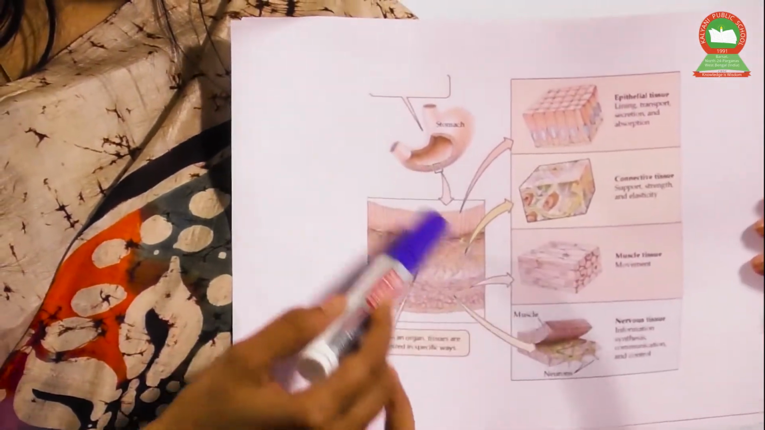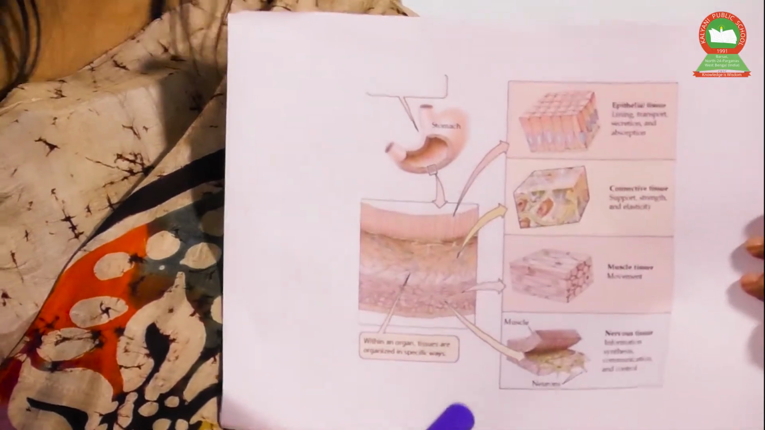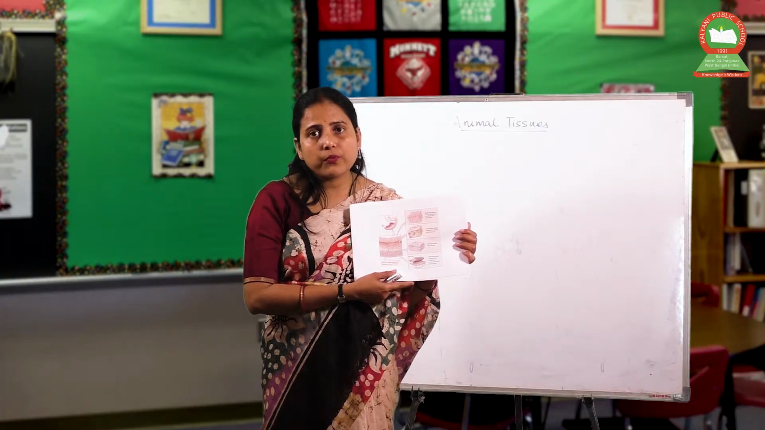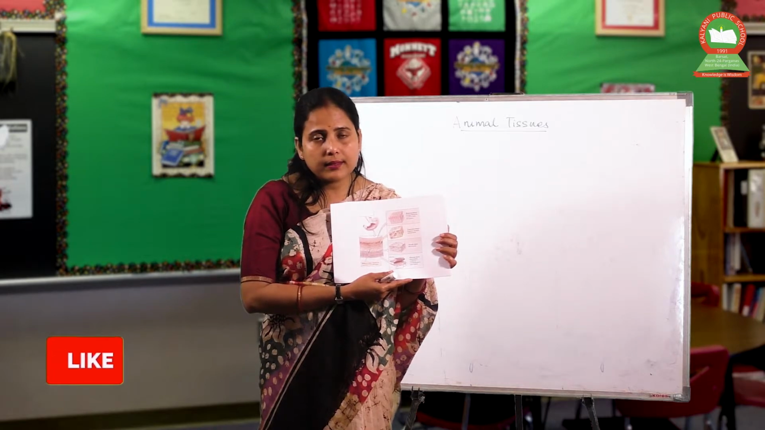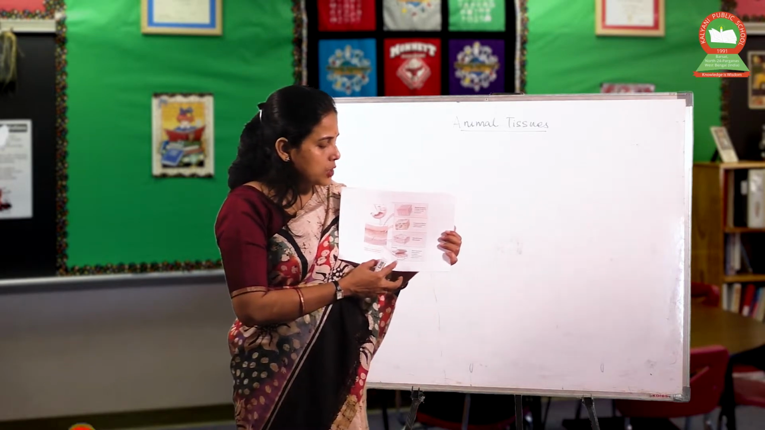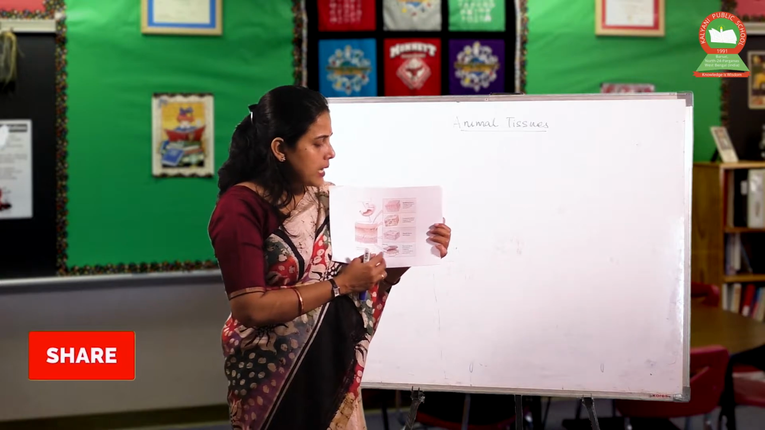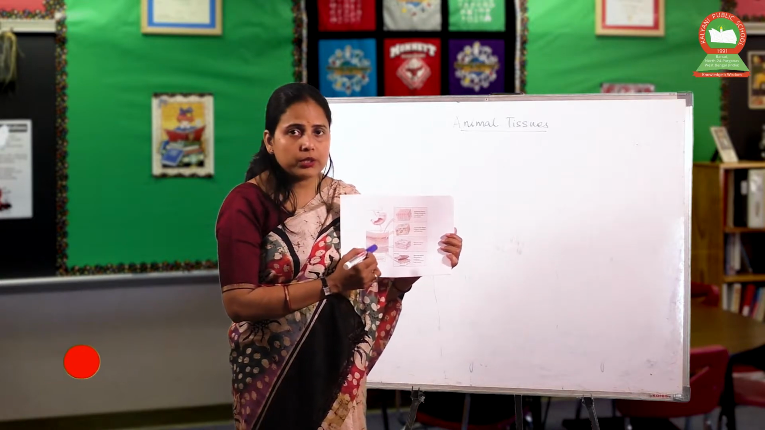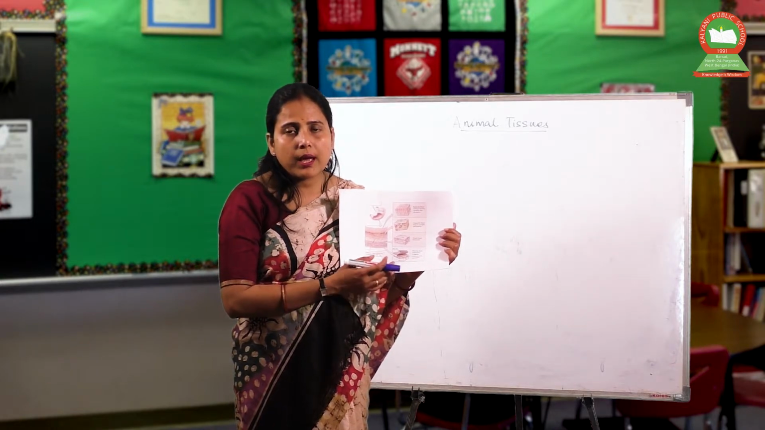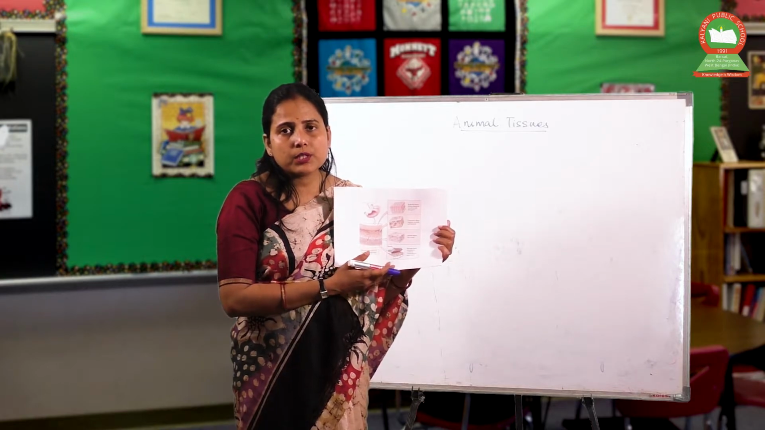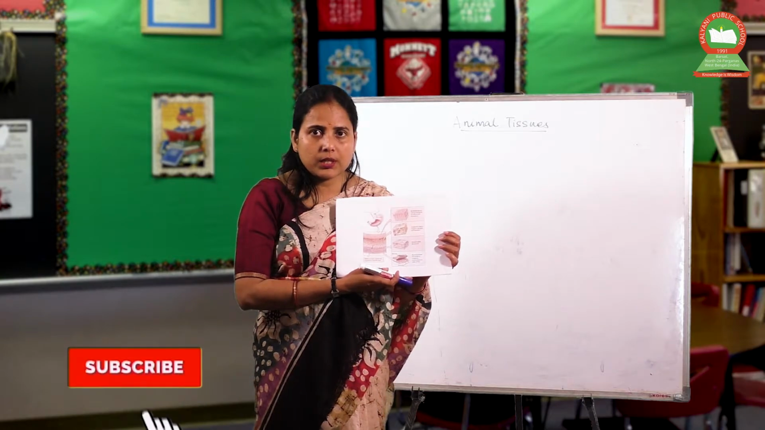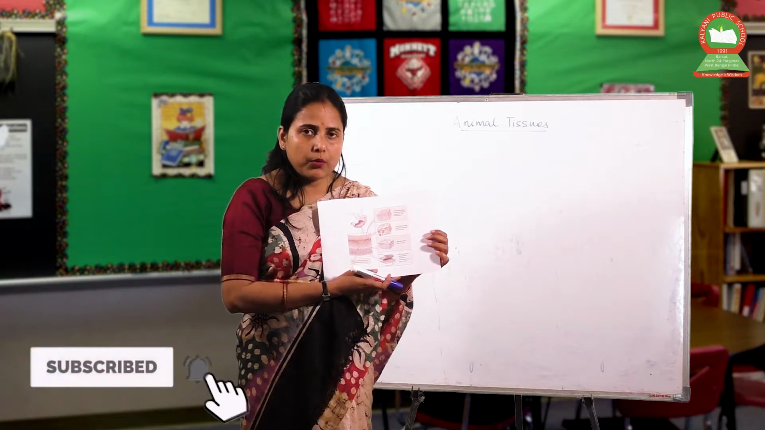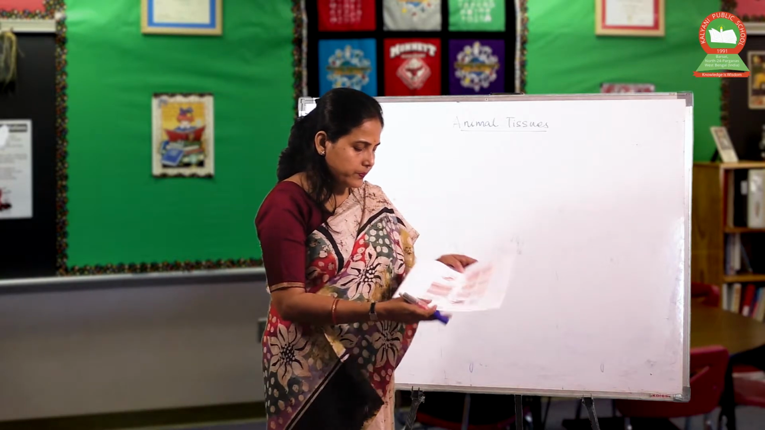Then, last but not the least, the nervous tissue. The nervous tissue provides sensation, carries signals, and transports communications from the organ to other parts of the body, also transporting messages from the organ to the brain. So the coordination keeps on happening with the help of the nerve tissue.